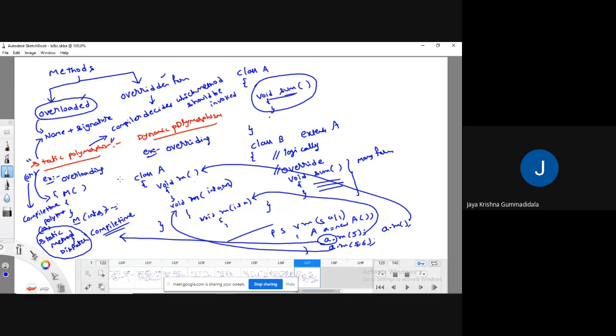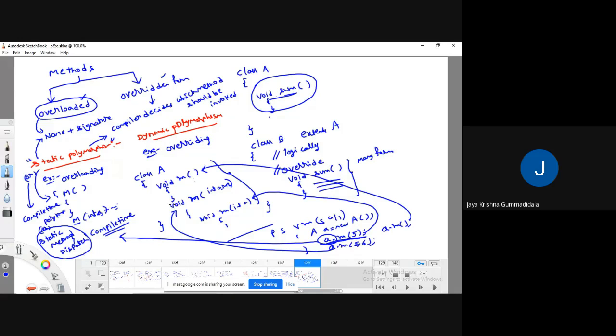See, there are multiple forms. Among all those forms, the compiler will determine which method needs to execute at compile time itself. So whatever method the calling function decides during the compilation process, at runtime the calling function will call the same method.